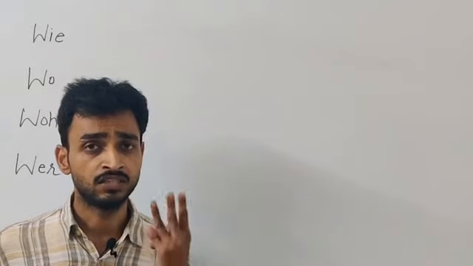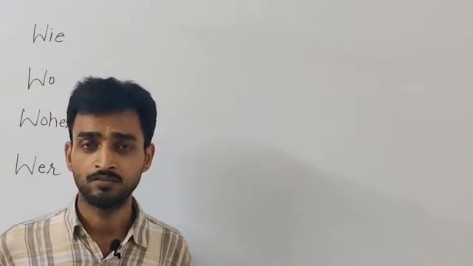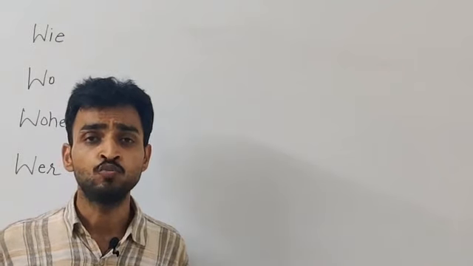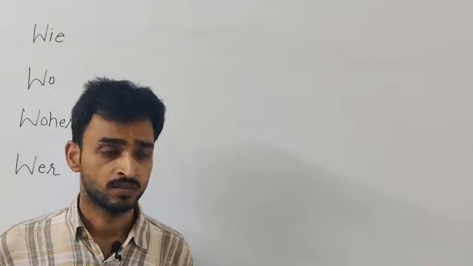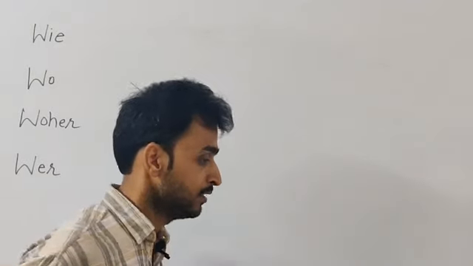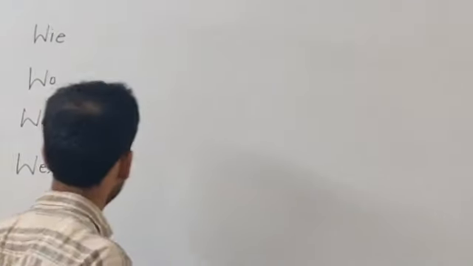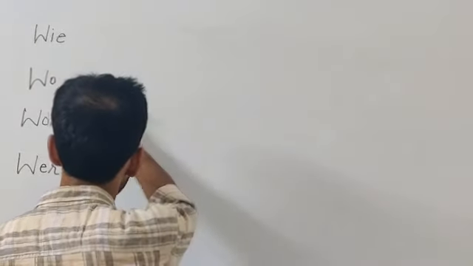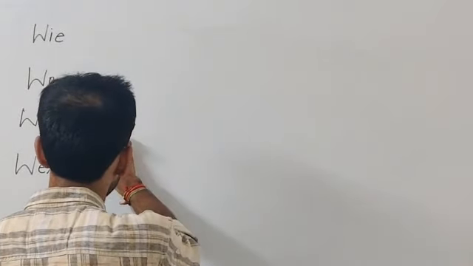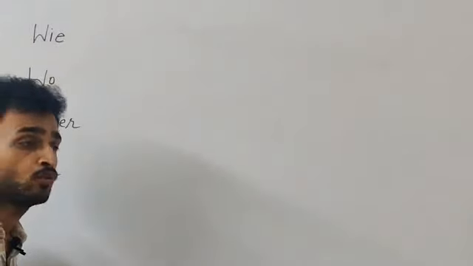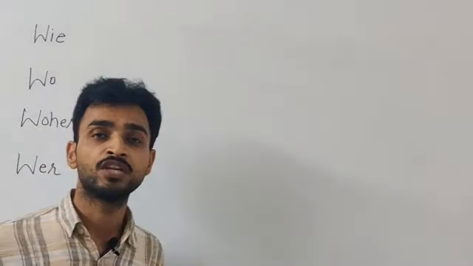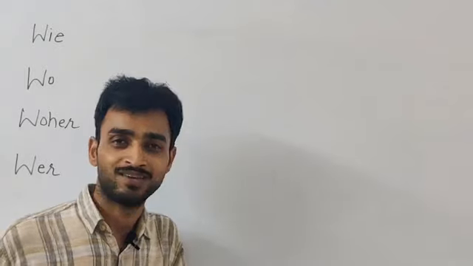So today is day 3 for absolute beginners level, and we learn how to make simple questions and their answers. I've written here a few questions. You can see wie means how, wo means where, woher means from where, and wer means who. So my first, basic question is, how are you called? In German, we don't say what is your name. We say, how are you called?